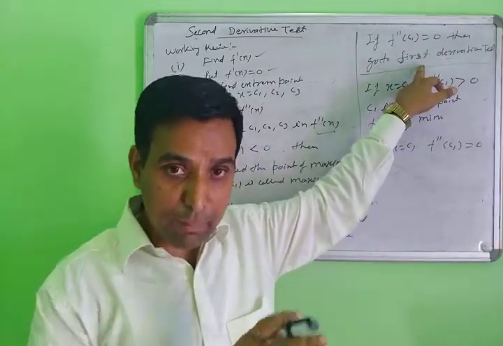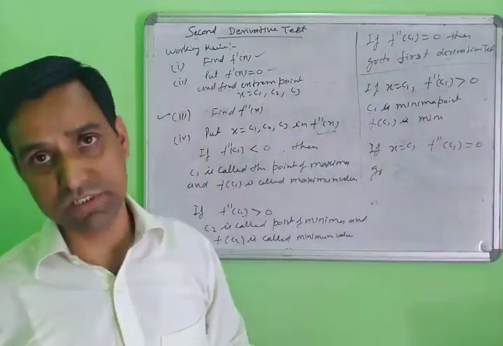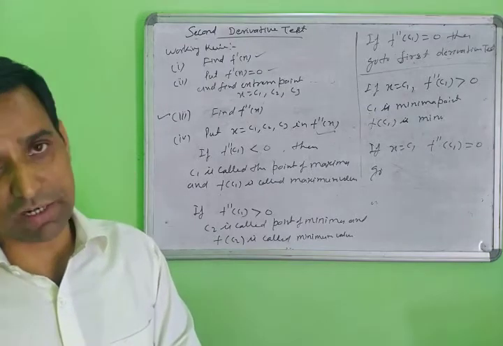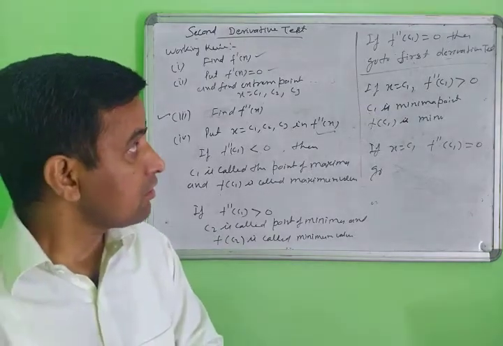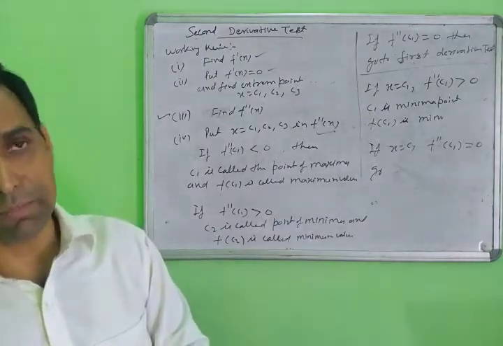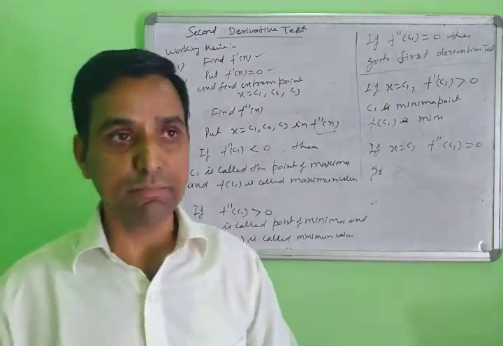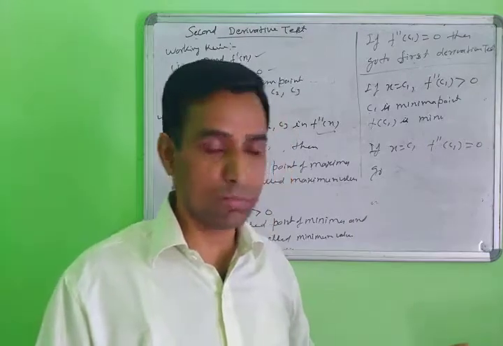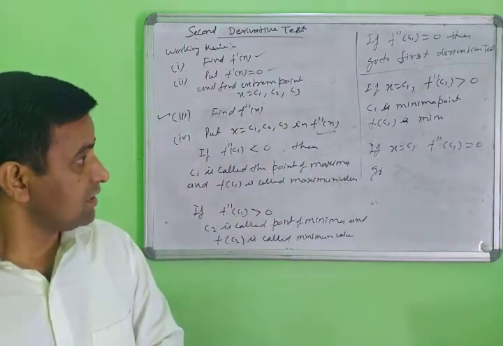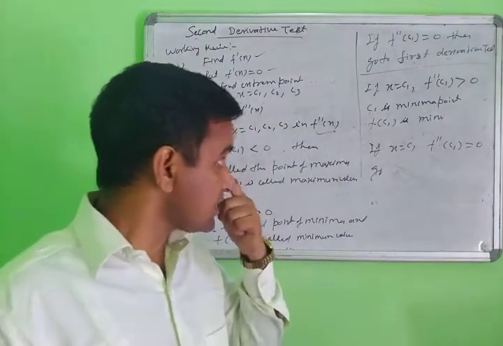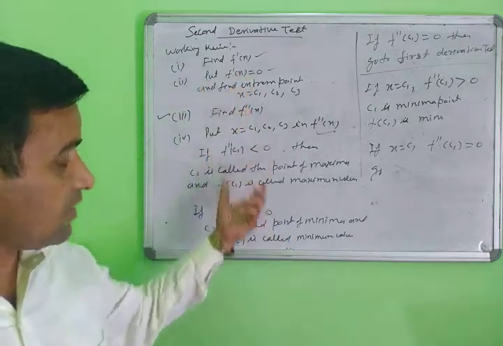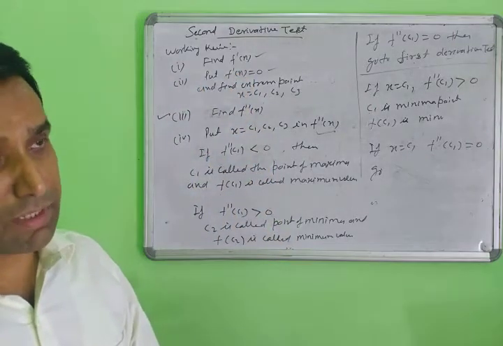Again apply the whole condition of the first derivative test, and then you will find the result for local maxima and local minima values. Otherwise you will find an inflection point, which means this point is neither a maximum nor a minimum value. This is very important for finding maxima and minima.